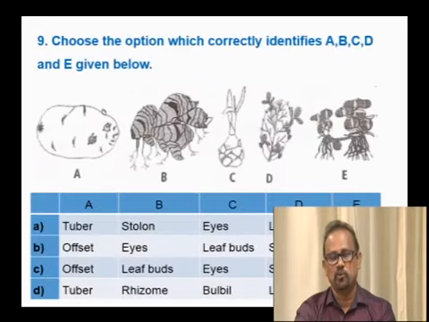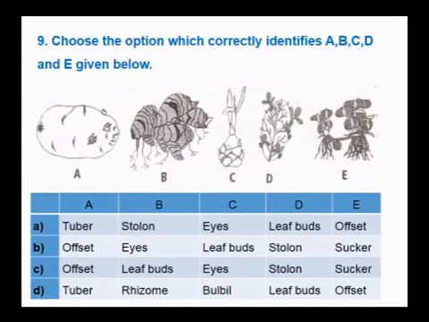We shall move on to the next question. Here I have given the diagrams. You have to choose the correct option. See, this is a potato. Potato is a modified shoot which grows by the growth of the buds. Therefore, it is a tuber. So, in the given 4 options, A and D have the tuber. Let us see the second one. Second one is the ginger. It is the rhizome. So, tuber and rhizome. These two are correct. Stolon cannot be the correct answer. Therefore, the answer has to be D.